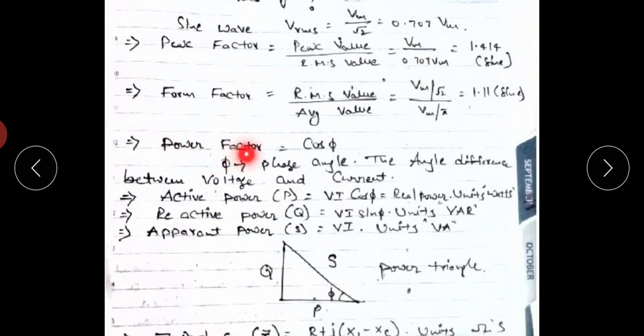So next one, power factor. So power factor equals cos phi. Here phi is the phase angle. So phase angle means the angle difference between voltage and current. So cosine of phase angle is called power factor.